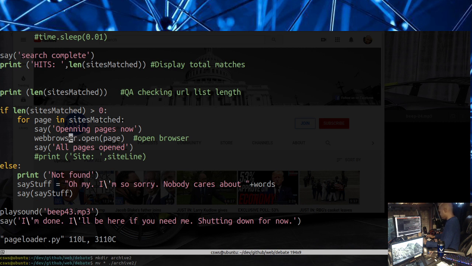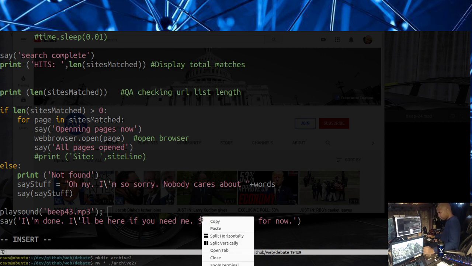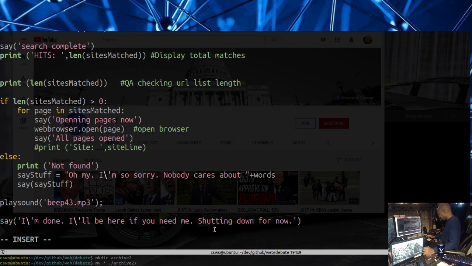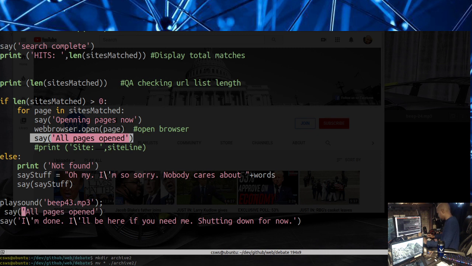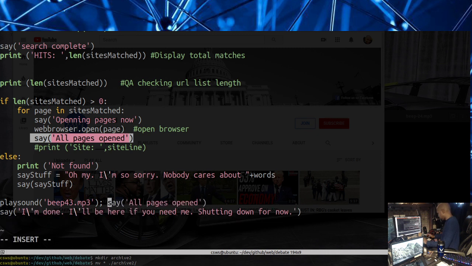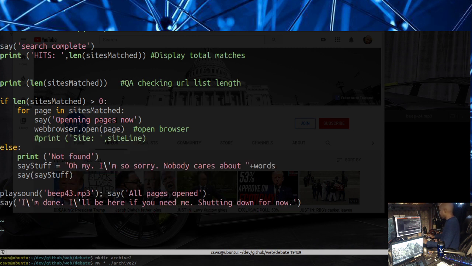Yeah, we don't want to do the opening page. It should only say this when it's done. So let's bring this down here. We just put it here. Holy moly! "All pages opened." All right. So I should take care of that.